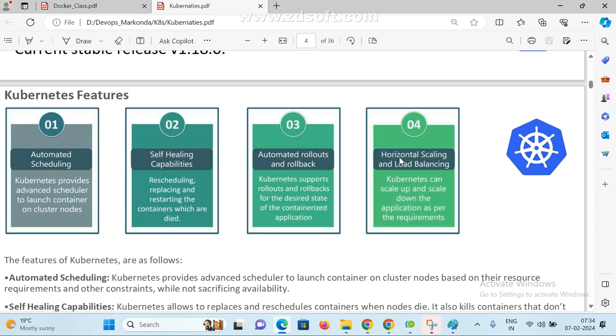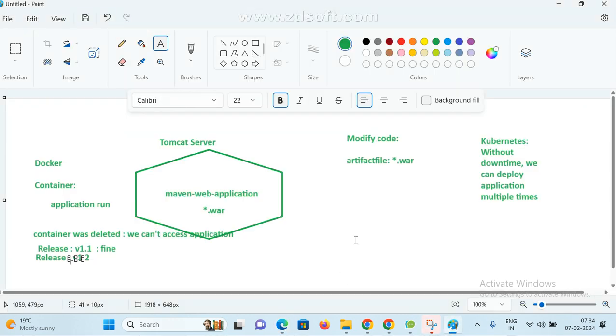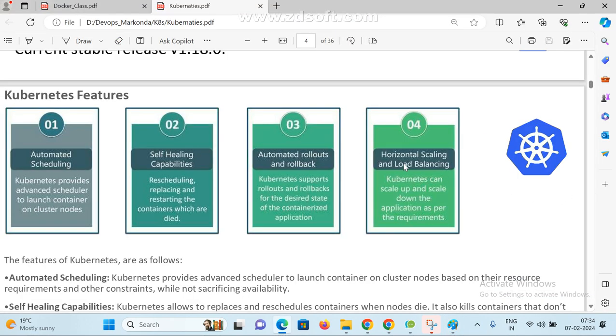Now you know, right? Horizontal scaling and load balancing. In AWS also, I hope you have heard of ALB, auto scaling, load balancer. You know how auto scaling works, right? It is the same horizontal scaling and load balancing.